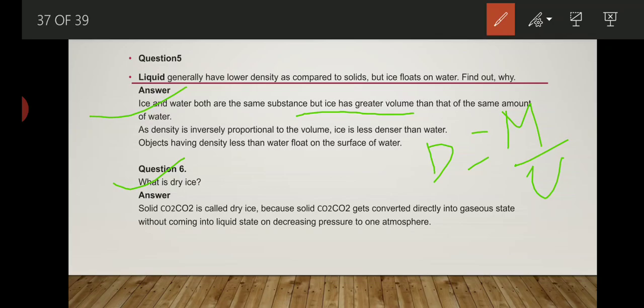So we can say that solid carbon dioxide is known as dry ice. Here CO2 is written two times. It's not that it is wrong. Only solid carbon dioxide is known as dry ice. Now let's discuss some more questions.